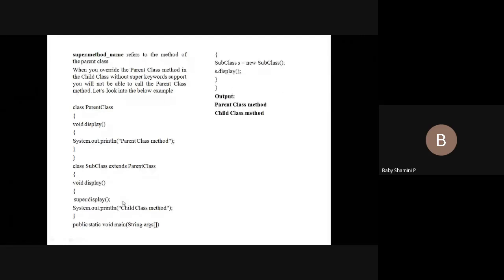We must declare a statement super.methodName. So the parent class contains a method display, and the child class contains a method display. If you want to display both, we have to give the statement super.display(). So it displays the parent class statement and the child class statement. If you are not giving the statement super.display(), it displays only the child class method.